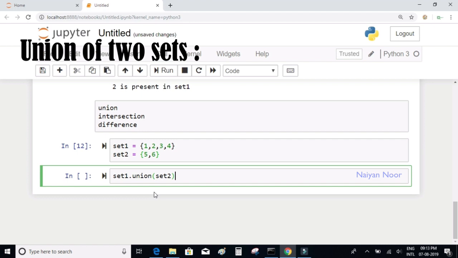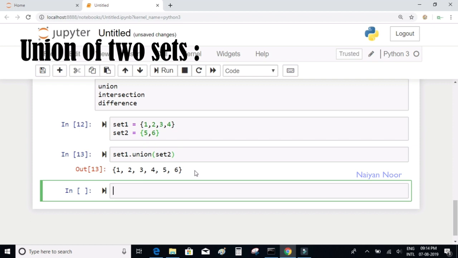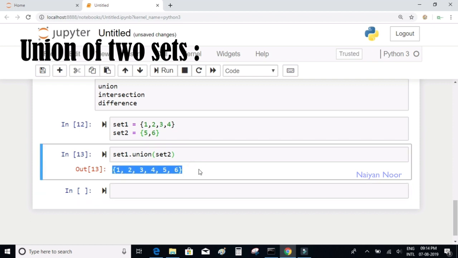It's going to combine the elements of set1 and set2 and return a new set. Now when I execute this, you see the result is 1, 2, 3, 4, 5, 6, which is just the combination of all the elements from set1 and set2.